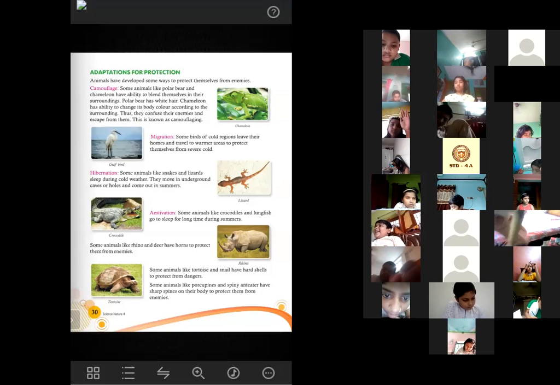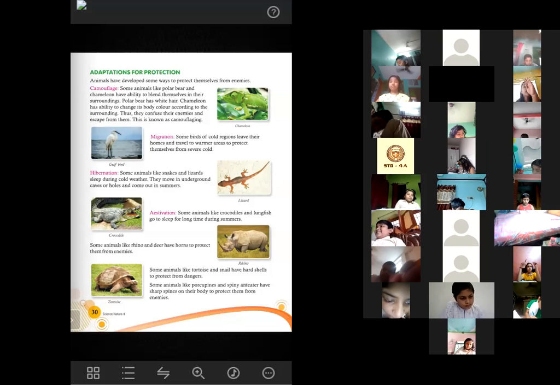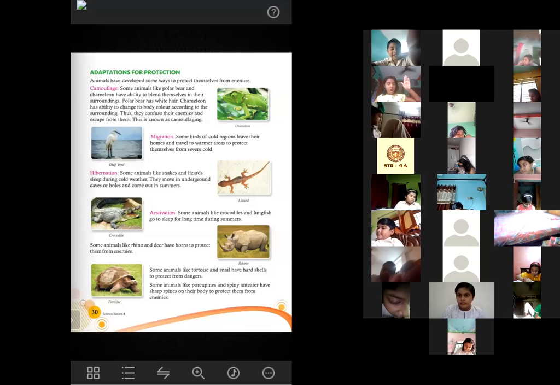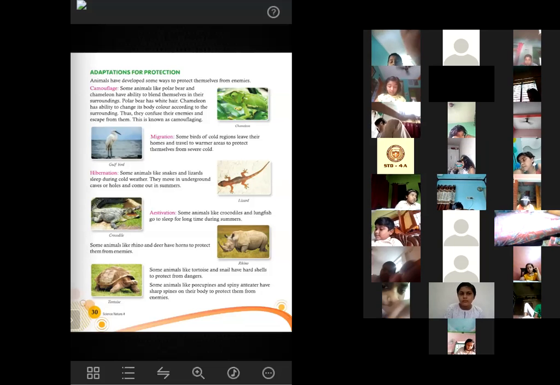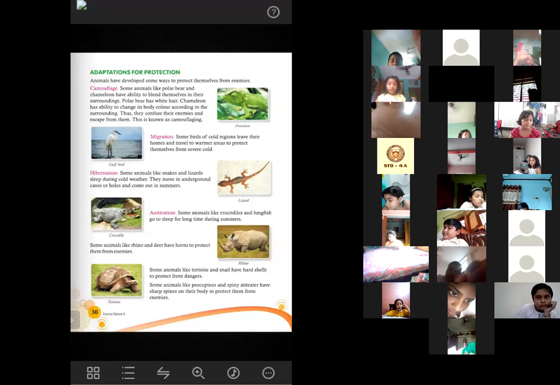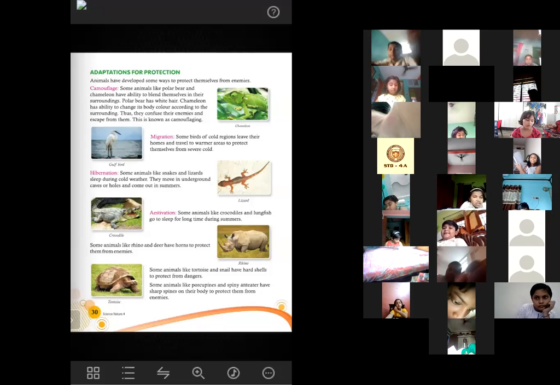Correct answer. Now Parijat Mondol, you unmute your device. Parijat, can you tell me what is hibernation? Some animals like snakes and lizards sleep during cold weather. They move into underground caves or holes and come out in summer. This process is called hibernation. Very good. Absolutely correct answer.